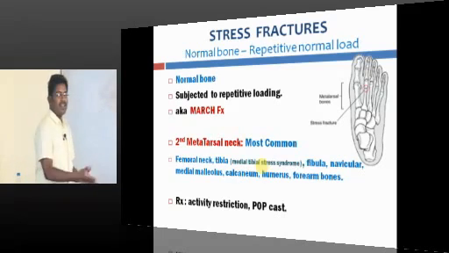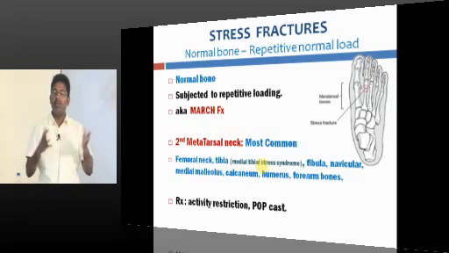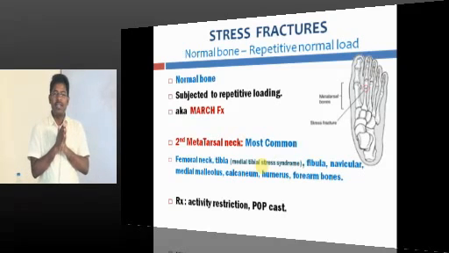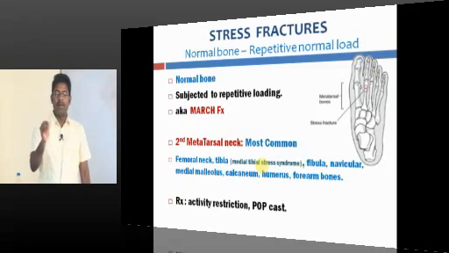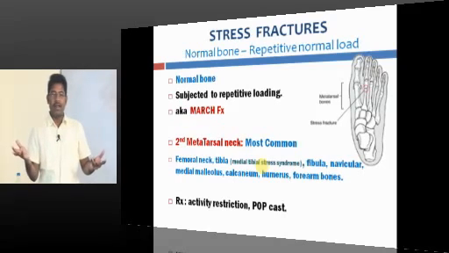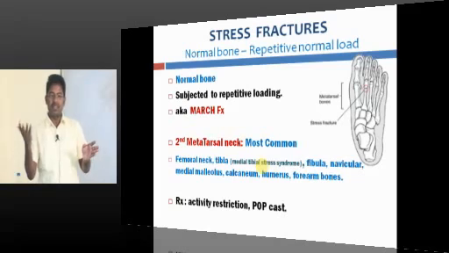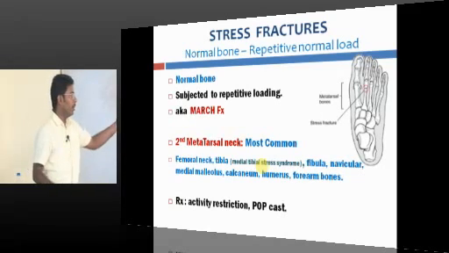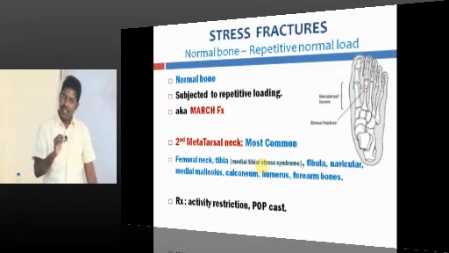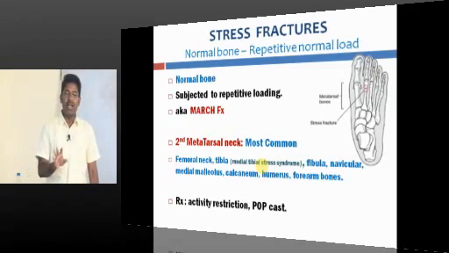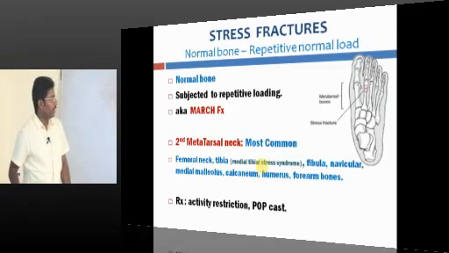Okay. Here, what is the treatment? There is no swelling, there is no bleeding, there is no abnormality. So what is the treatment? You tell them, your bone is not adapting, so you take rest for some time. If there is some severe pain, you can go for a POP application. So the treatment is just rest and avoidance of the aggravating activity. Understood? Fine.